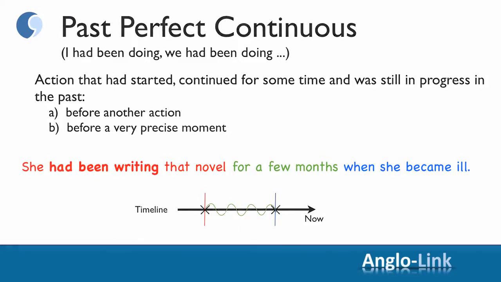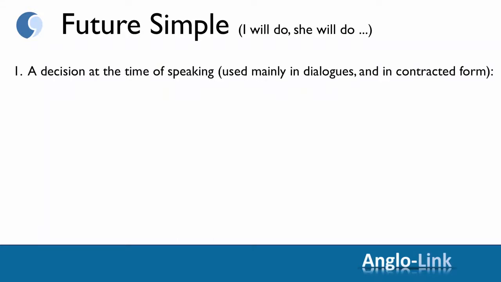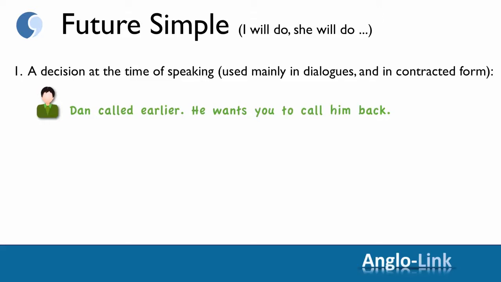Okay, moving on to future tenses now and starting with future simple. As you will remember, there are two main usages. The first one is a decision at the time of speaking, and this is used mainly in dialogues, and it's best to use the contracted form. For example, someone says, "Dan called earlier, he wants you to call him back."